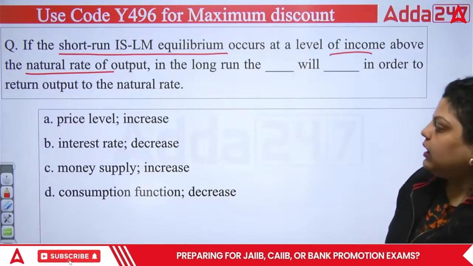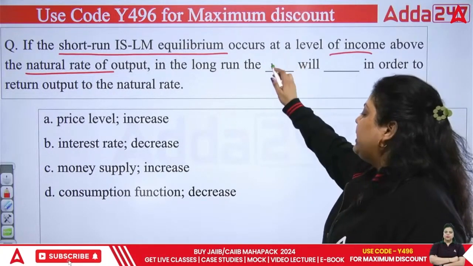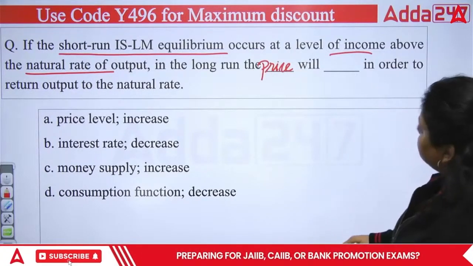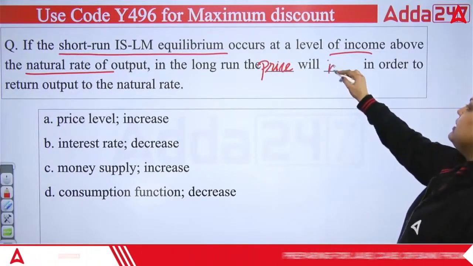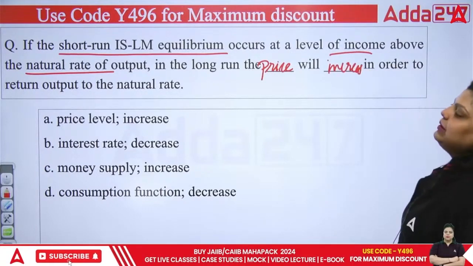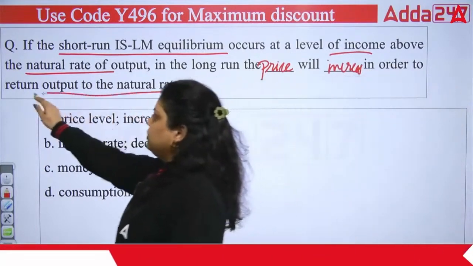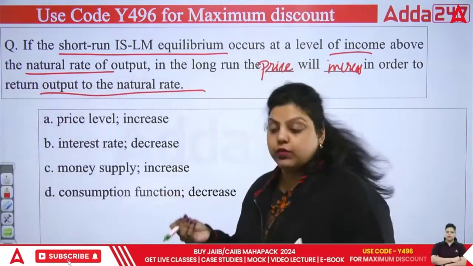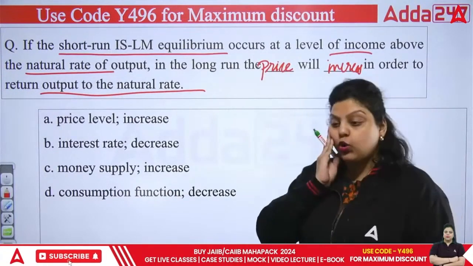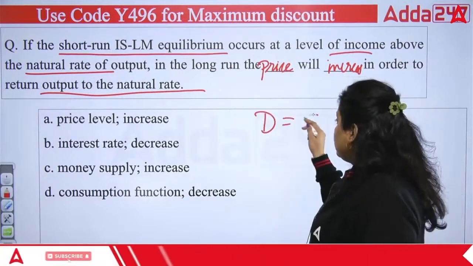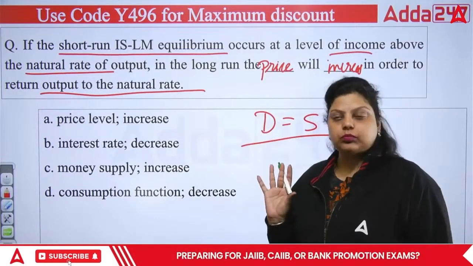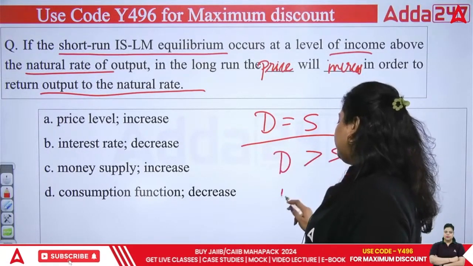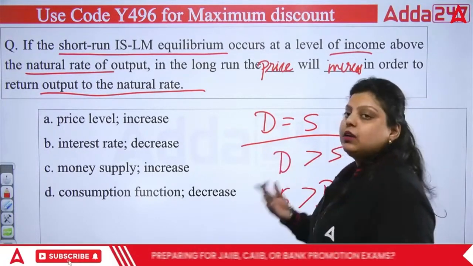So what happens in the long run? In the long run, the price will increase in order to return output to the natural rate. Obviously, to come to the natural rate, this is the situation of inflation, and let's say this is the situation where demand equals supply and you are at a stable situation. So you have to make sure that either the demand will be more than supply or the supply will be more than demand, as per the economic situation.